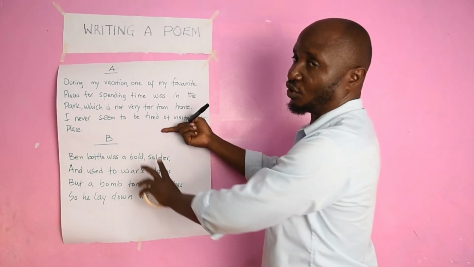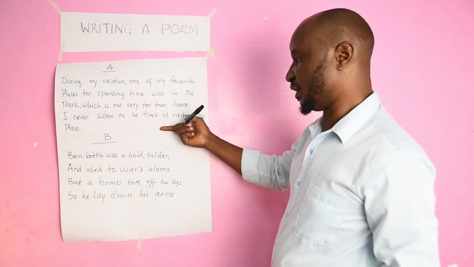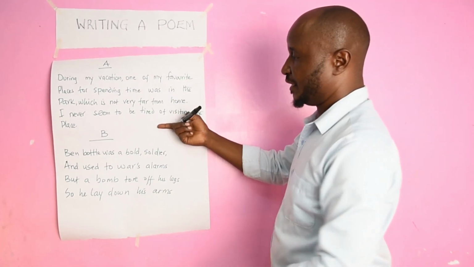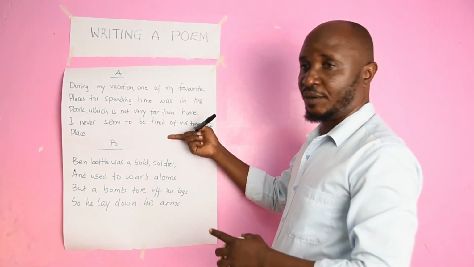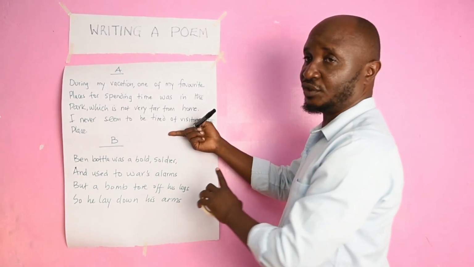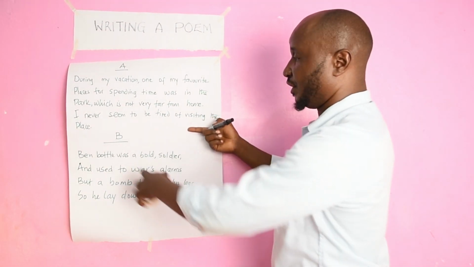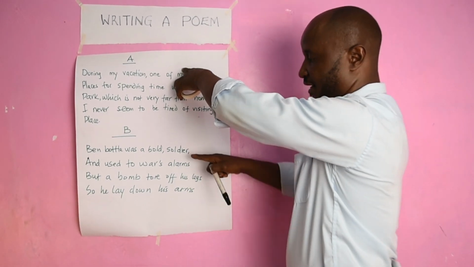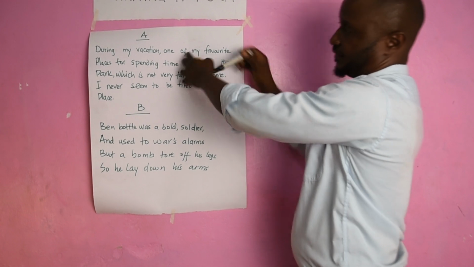We have what we call a stanza. So what is a stanza? I'm going to explain to you what a stanza is, because stanzas are the ones that form poems. So a stanza is a collection of lines. In poetry, we don't refer to them as sentences as such, so we call them lines. For example, poem B has got one stanza, and it has got 1, 2, 3, 4 lines.